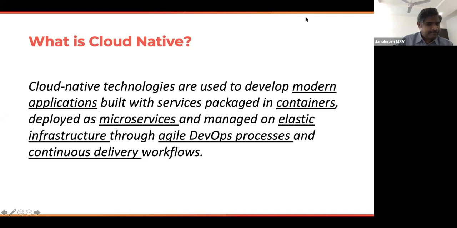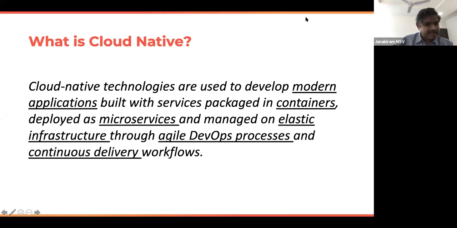And finally, when you have this infrastructure that is extremely dynamic and you have highly fine-grained components packaged as containers, deployed as microservices, you can ship software at a rapid pace. And for that, you embrace the capabilities of DevOps and CI/CD, which is continuous integration and continuous delivery. Now, when you bring all of them together, you are delivering a new breed of applications, and those are called cloud native applications. They take advantage of the most modern technologies, infrastructure, design patterns, and deployment technologies to ultimately enable you to ship software more often.